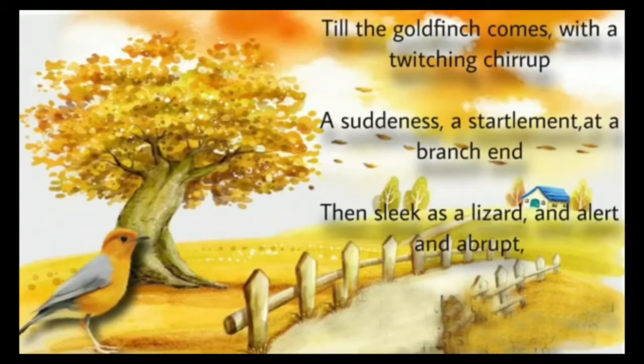The tree is her shelter. She arrives at the end of the branch with a chirping sound. She further moves to the other side of the branch with rapid and precautionary movement like a lizard.